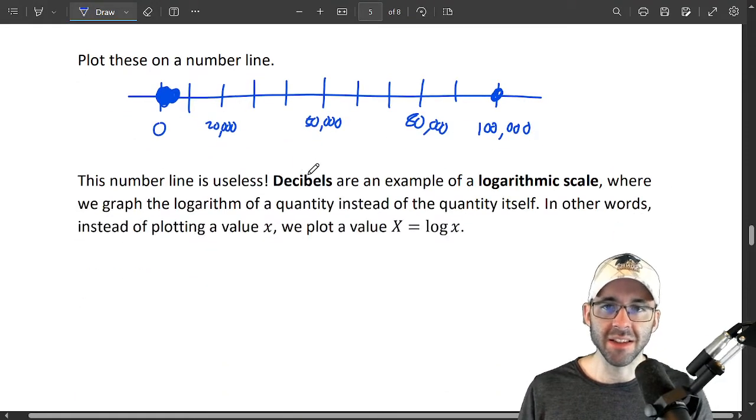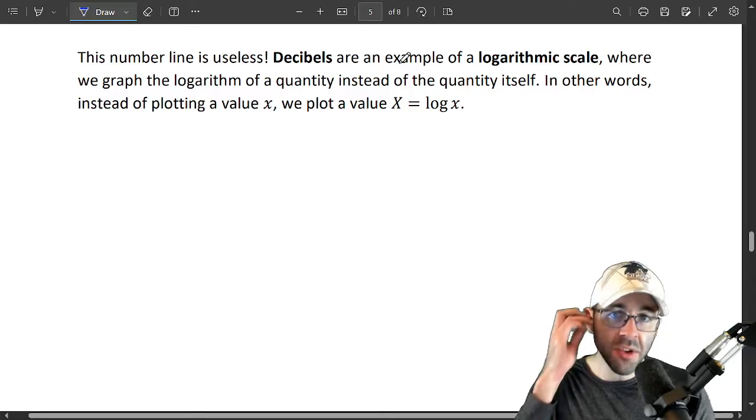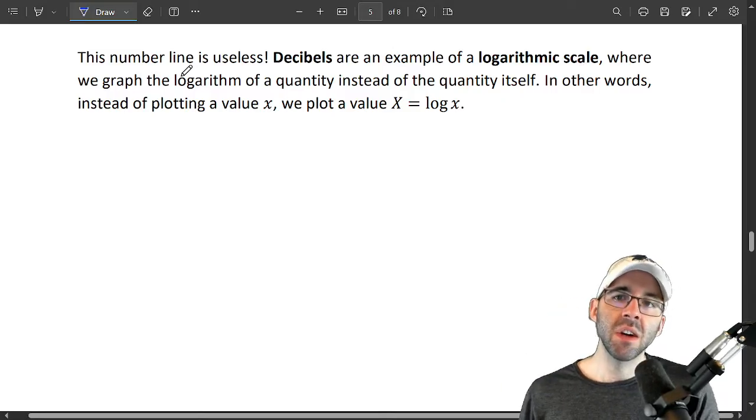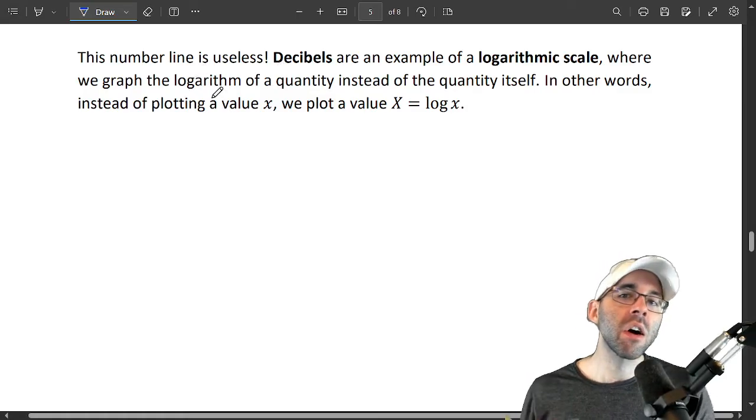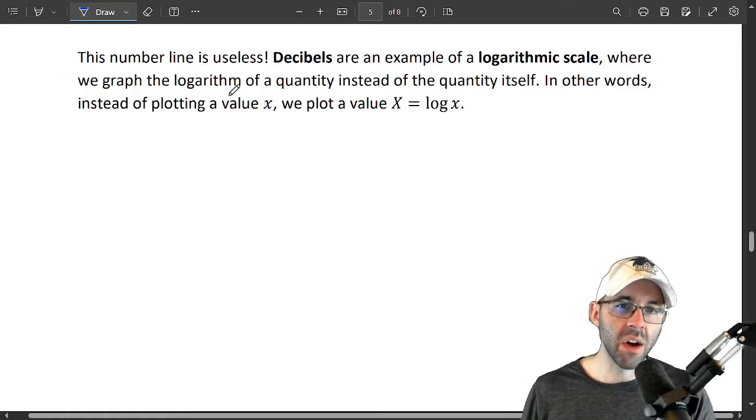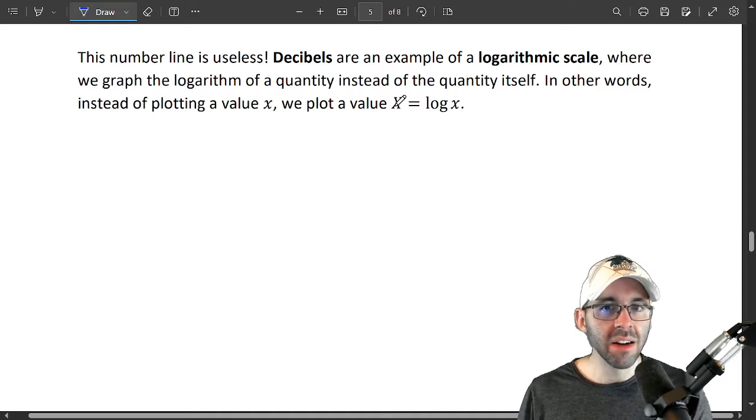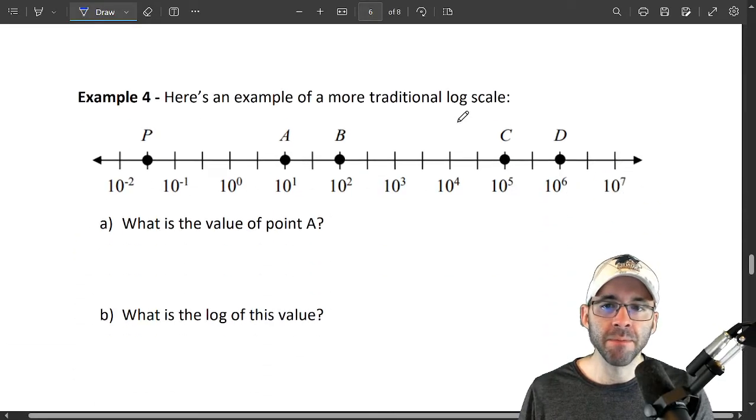Let's formalize this a little bit more. Okay. So decibels are an example of a logarithmic scale. And on logarithmic scales, we don't graph the quantity itself. We graph the logarithm of the quantity. So instead of an x value, we plot capital X. Capital X is going to be the logarithm of that data value.